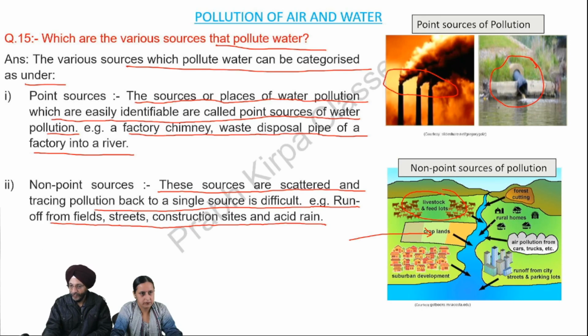Then the discharge from rural homes may be there, or there may be streets in the urban areas from where the sewage is flowing into the water bodies. So we cannot point out a particular home from where the pollution is coming. Then there may be runoffs from the parking lots, or the air pollution caused by trucks or cars may also come back to the earth in the shape of acid rains. So these are non-point sources. We cannot point out a particular source from where the pollution is coming. So these are non-point sources.